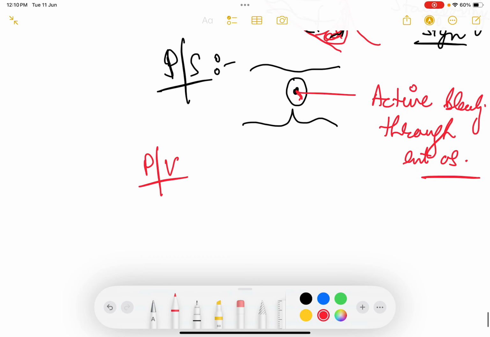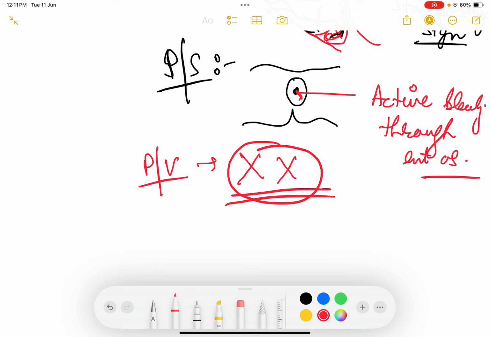Always remember, per vaginal examination will never be done in placenta previa. It is contraindicated because अगर आप PV कर दोगे तो आप placenta को फाड़ दोगे, क्योंकि placenta will get injured by your PV examination and it will start bleeding. So the patient will unnecessarily start bleeding. So never do PV examination in any APH patient until and unless you have ruled out placenta previa.